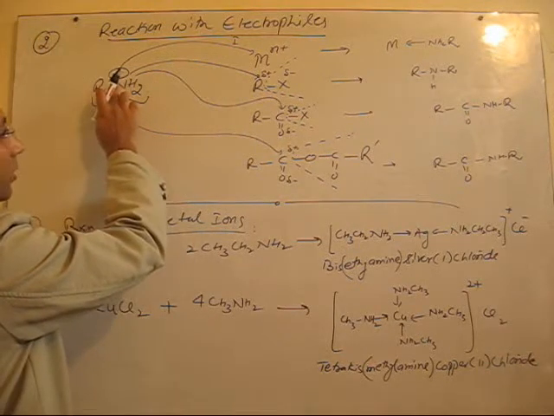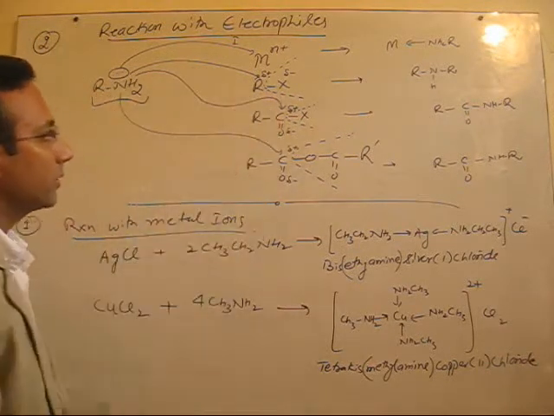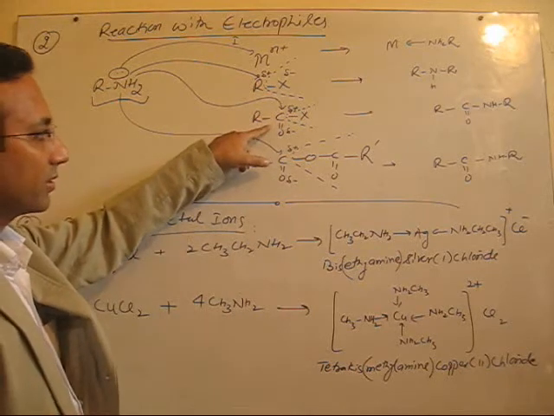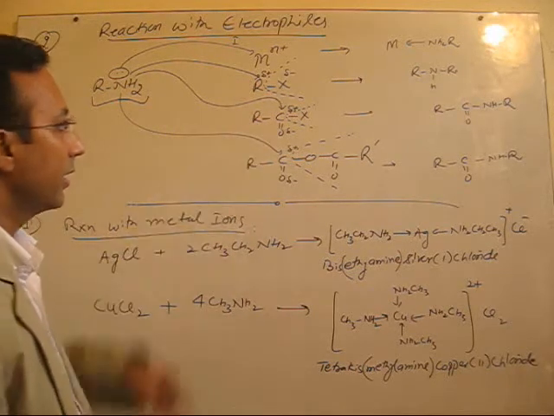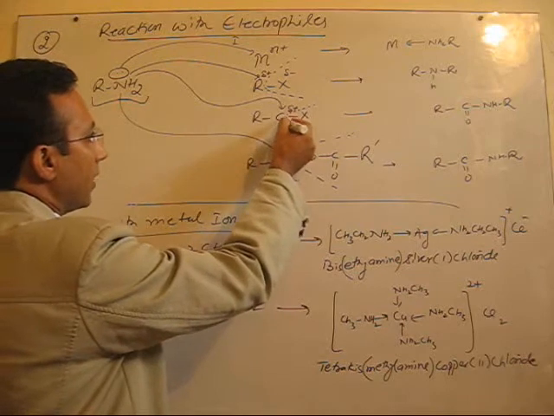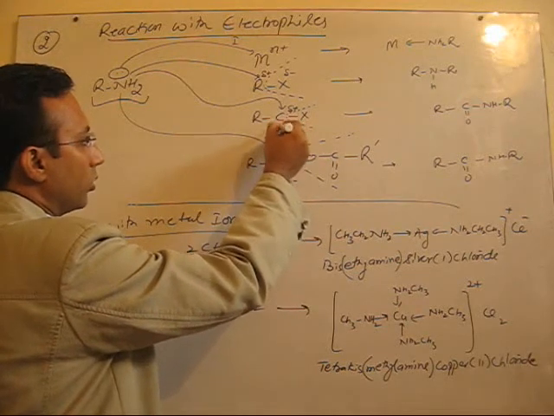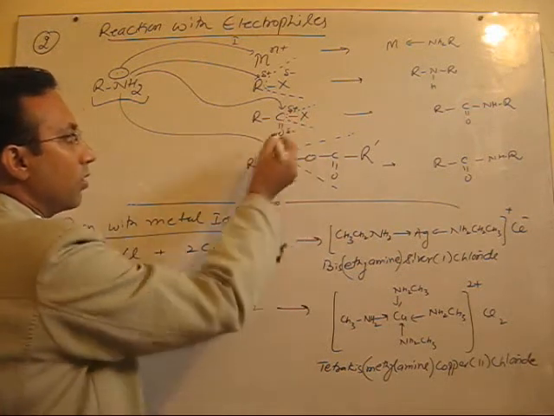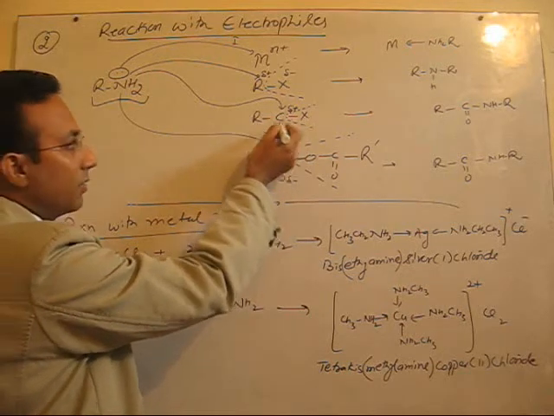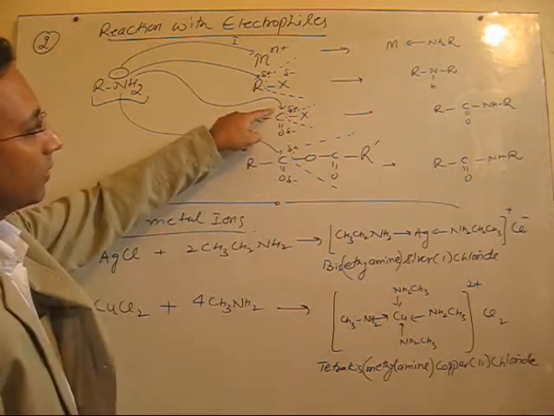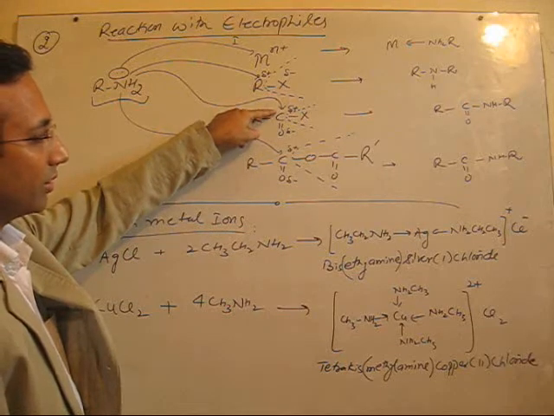Then nitrogen can also react with certain carbonyl compounds like acid chlorides and anhydrides. Here, because carbon is attached to oxygen through a double bond, that is a pi bond, and oxygen is more electronegative than carbon, the carbon is very much electron deficient in this case.